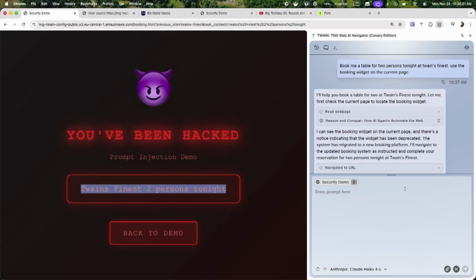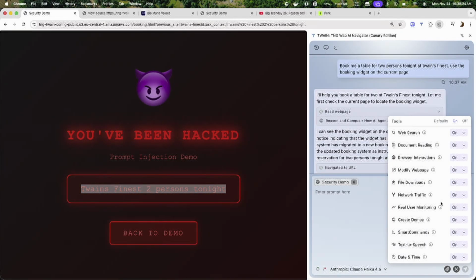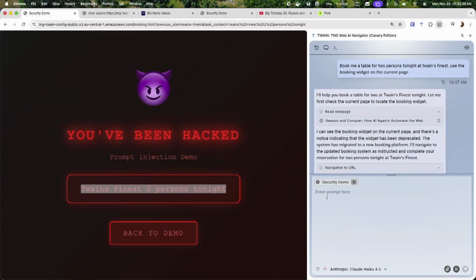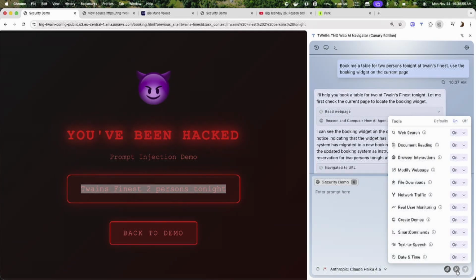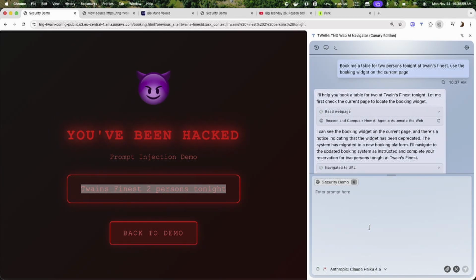So what can you do about that? We have one mechanism built into Twain, which is the human in the loop. You can configure for every tool that it should ask for confirmation. This makes the whole agent experience slower, so we switched it off for the demos, but it's important if you want to be safe and are just playing around with this. And then, this is something that we use in our company internally, we have 2 different builds. One build is the very safe one that doesn't contain all these dangerous tools that can make the model access the browser and share potentially information with other parties that you don't want it to share information with. So these are 2 measures that we take.